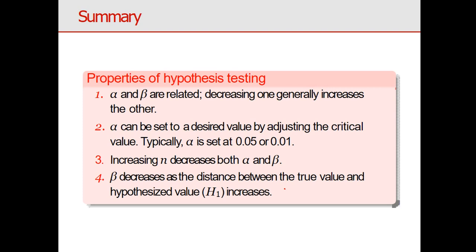Some properties of hypothesis testing. See, alpha and beta are related: decreasing one generally increases the other. It means if one measure increases, the other automatically decreases. It is difficult to make both increase or decrease simultaneously. Alpha can be set to a desired value by adjusting the critical value, typically 0.05. Increasing n decreases both alpha and beta. Beta also decreases as the distance between the true value and the hypothesized value increases when H1 is true.